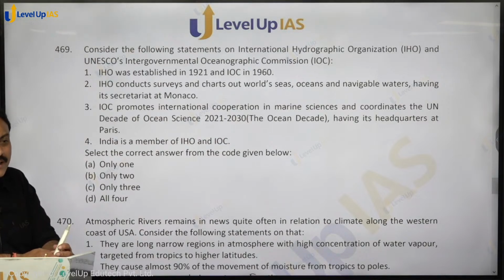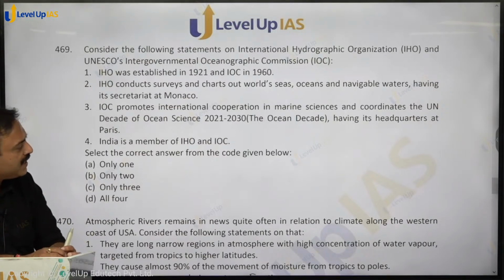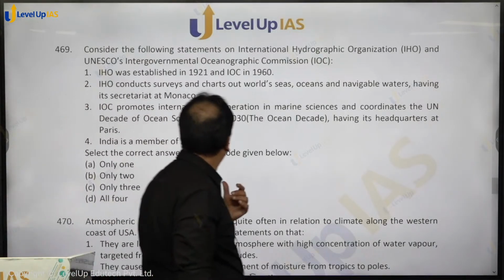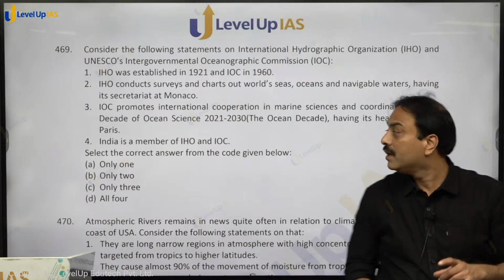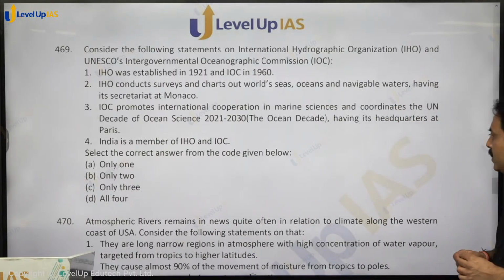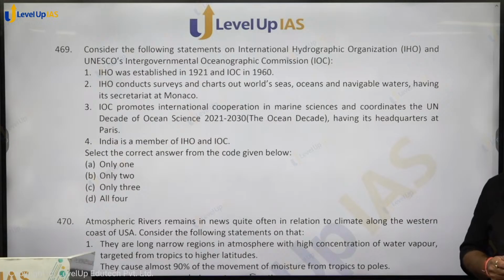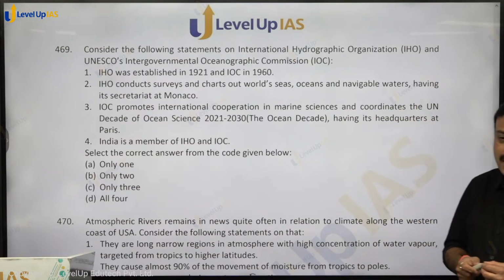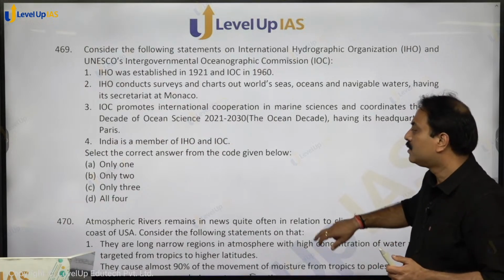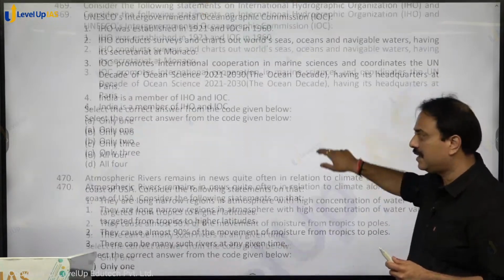Monaco is a country in Europe. IOC promotes international cooperation in marine sciences and coordinates the UN Decade of Ocean Science 21 to 30, that is the Ocean Decade, having its headquarters at Paris. IOC का headquarters is in Paris. India is a member of IHO as well as IOC. All 4 statements are on IHO and IOC and they are correct. Are you getting that? All 4, option D, D for dog, is the correct answer.